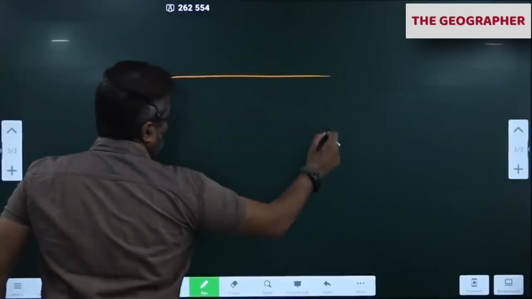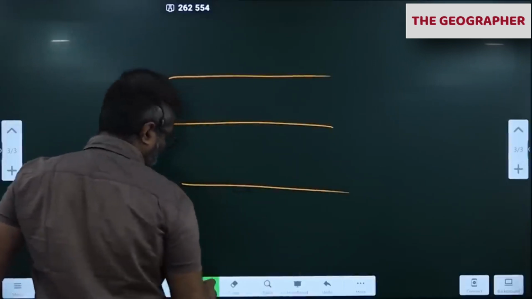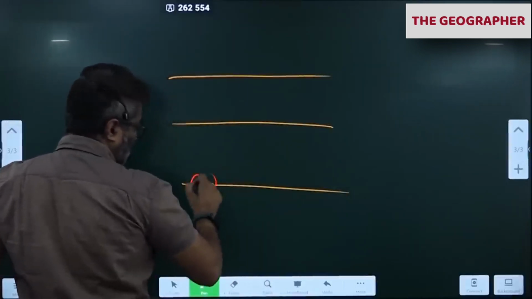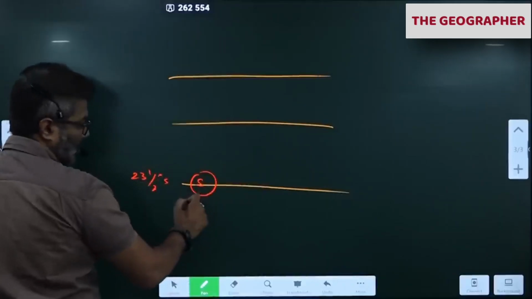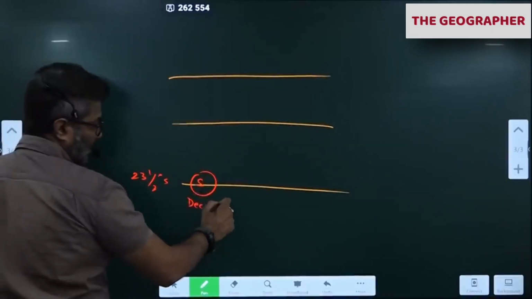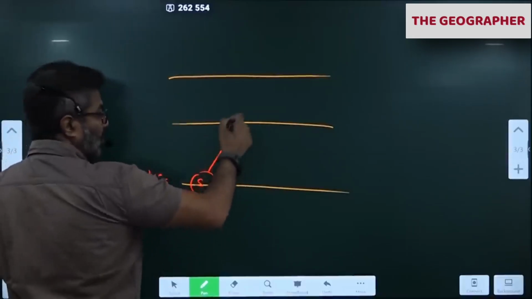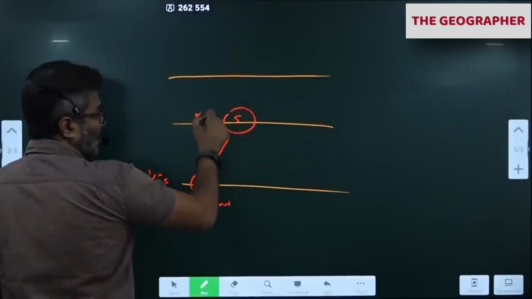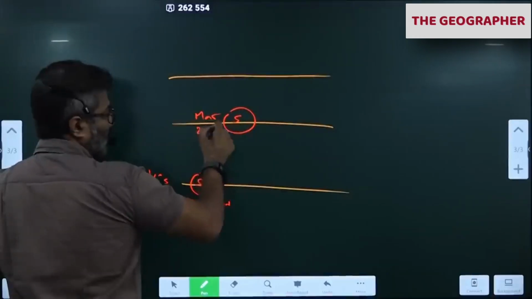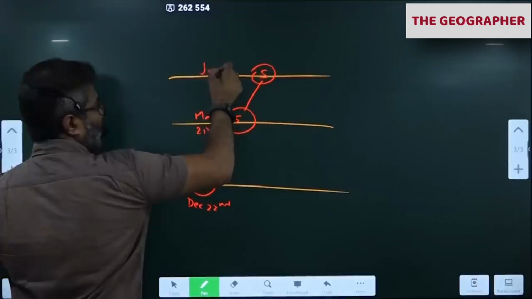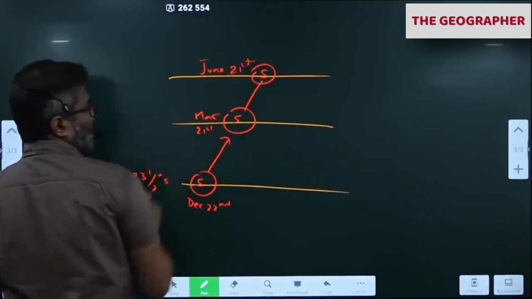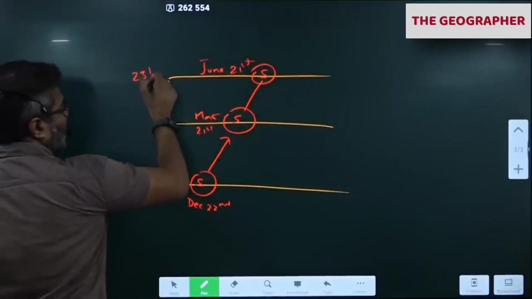So all of you should know, the sun remains at the Tropic of Capricorn in the month of December 22nd. Then after that, January, February, March. This is the sun's location, March 21st. Then April, May, June, the sun comes to the northern hemisphere. June 21st. Okay, this is the Tropic of Cancer.